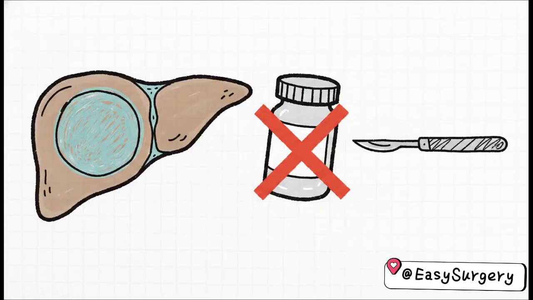On to question 2. If a patient with a hepatic hydatid cyst worsens after 1 month of albendazole, do we A. Continue it, B. Use PAIR, C. Perform a laparotomy with cyst excision, or D. Just observe? The correct answer is C. Laparotomy with cyst excision. So the crucial point to take away here is this. When you have symptomatic or complicated hydatid cysts that are clearly failing medical therapy, like albendazole, they require surgery.